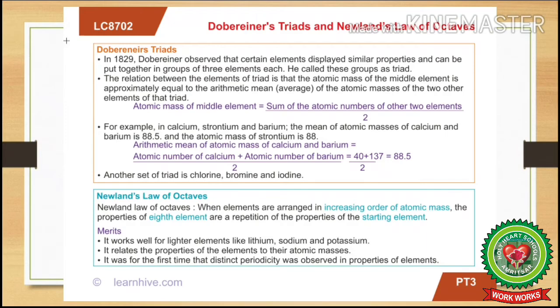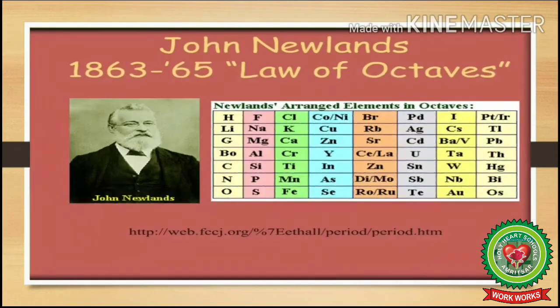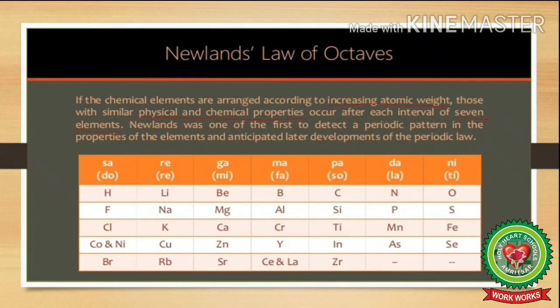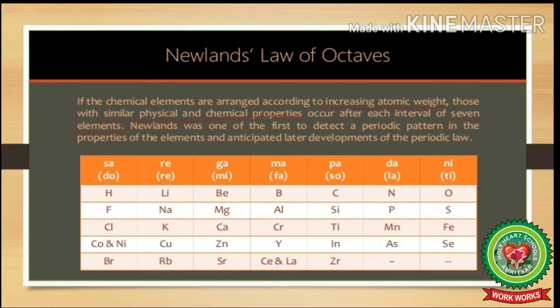Another law was proposed by John Newland, which is known as the law of octaves, and it states that if the chemical elements are arranged according to their increasing atomic weight, those with similar physical and chemical properties occur after an interval of 7 elements each. Newland was a lover of music, so he divided the elements into horizontal rows of 7 elements each, as shown in this table. We start with lithium as the first element, then the 8th element from it will be sodium.